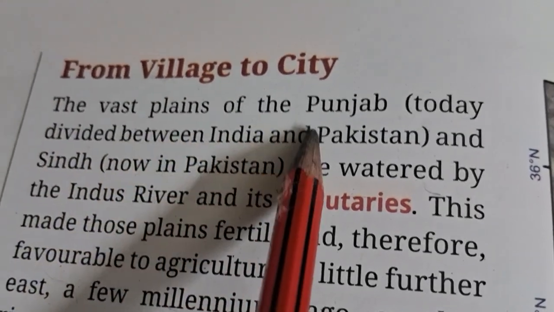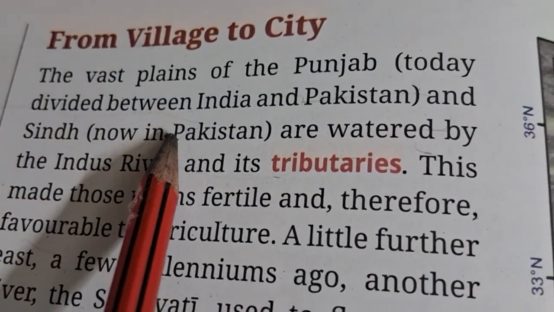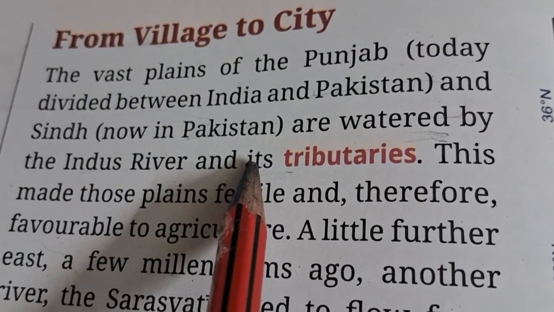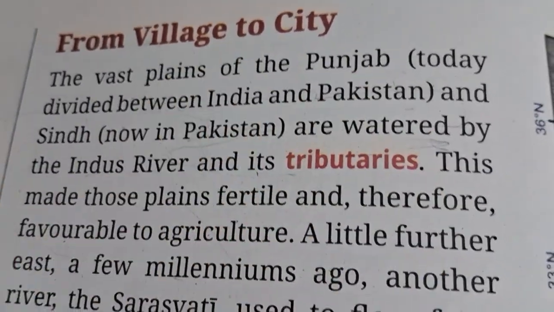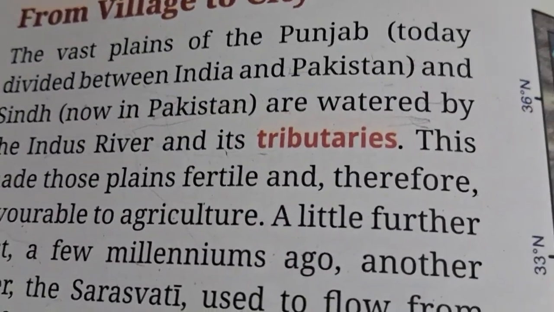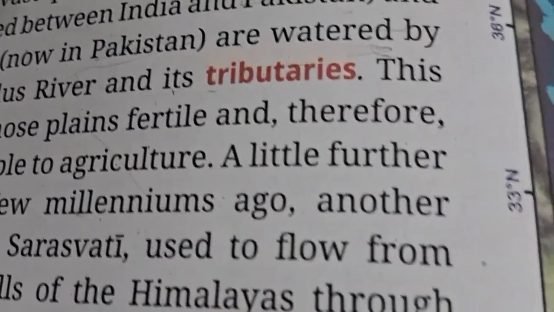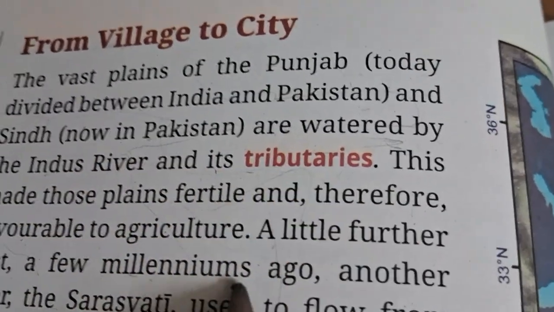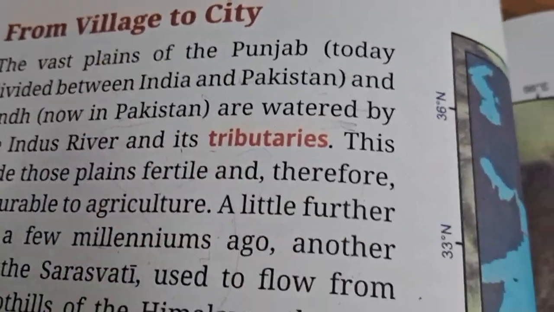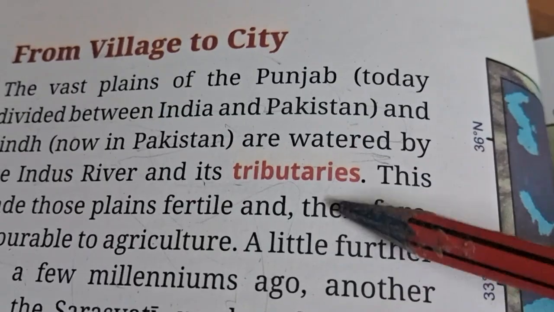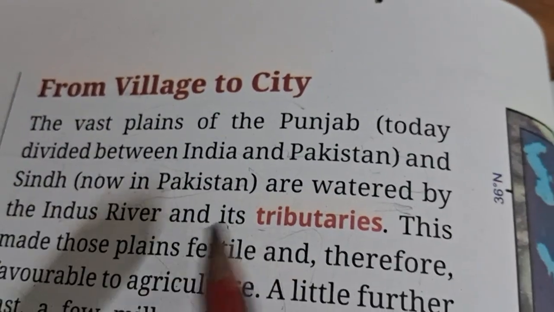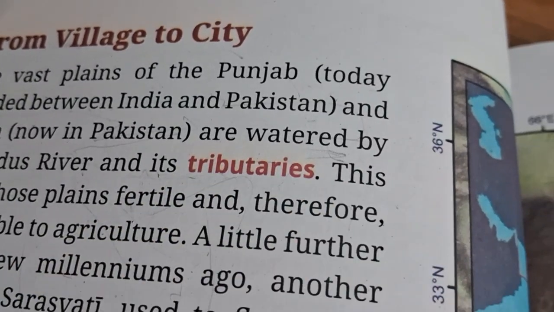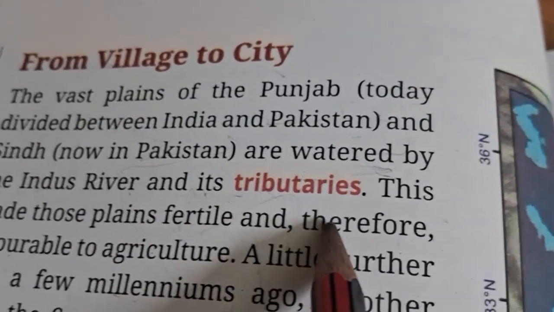The vast plain of the Punjab, today divided between India and Pakistan, and Sindh, now in Pakistan. Yes, vast plain of Punjab. You know that before when India was not divided, before the freedom, that Pakistan area was also included in India. So we are talking about that Punjab area, which in the current time is included in Pakistan. The Sindh area was watered by the Indus River and its tributaries.